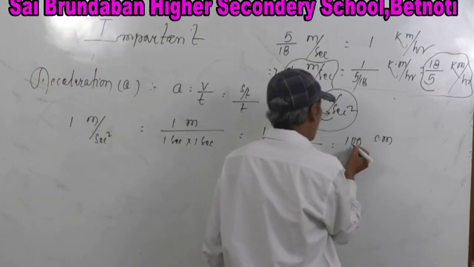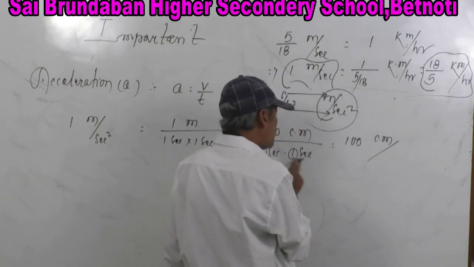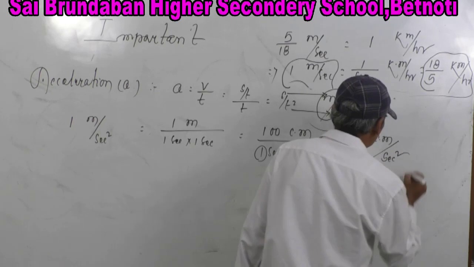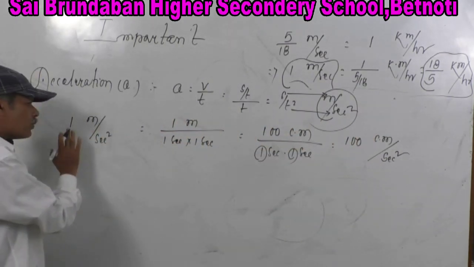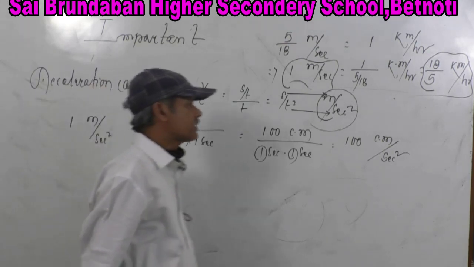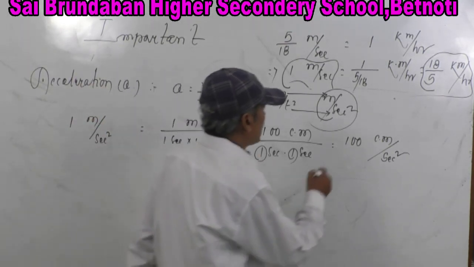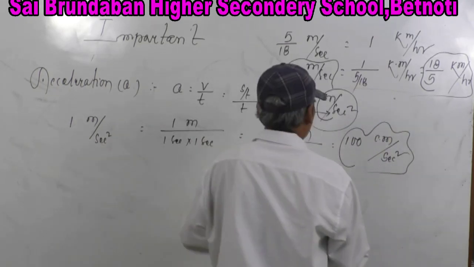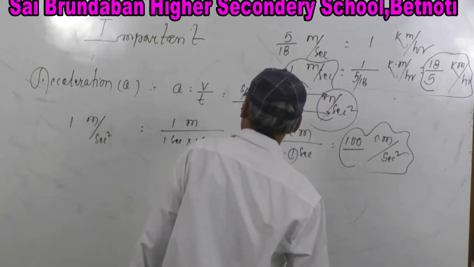So ultimately it is 100 centimeter per second into second, second square. Enough. Then 1 meter per second square is in the MKS system, and it is equal to exactly this amount in the CGS system.